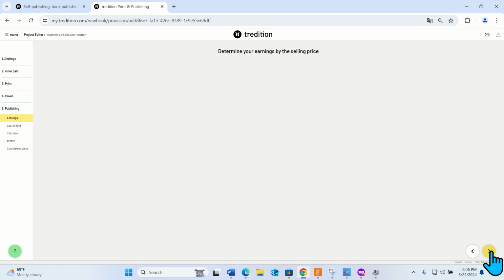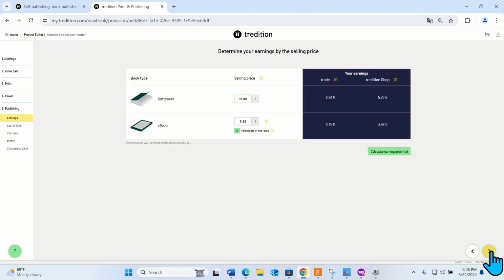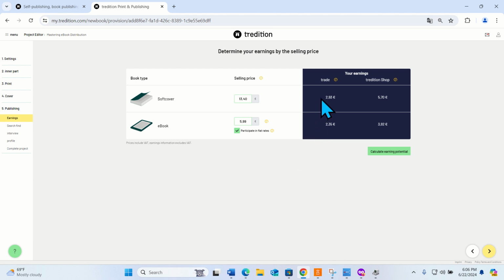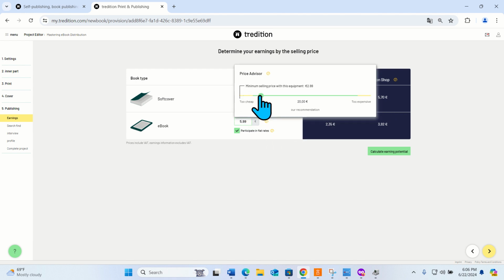After that, you have to determine the selling price of your book. They will give you a range, and from that range you have to select. They say this is the minimum, this is the average, so it's up to you where you put your price. You just have to drag it. Let's lower it a bit. I lower it. Okay. This is what I'm receiving from other retailers, and this is what I'm receiving from Tredition. Let's lower it a bit.